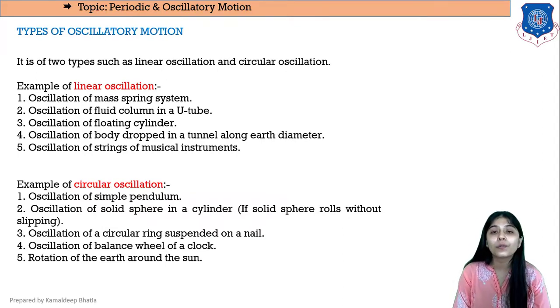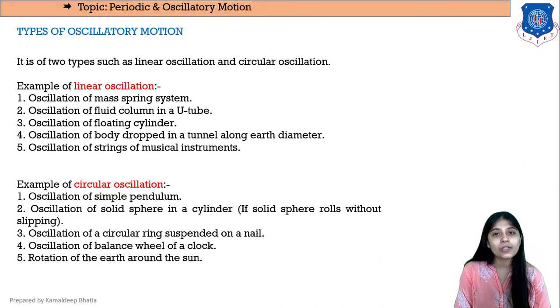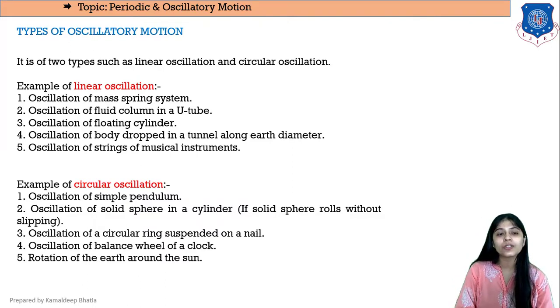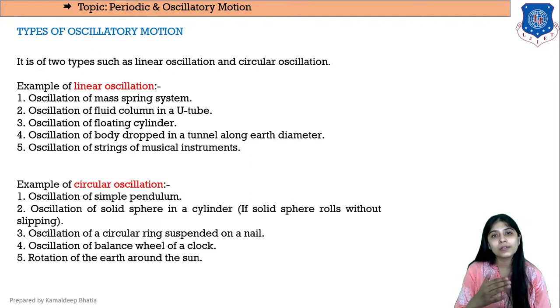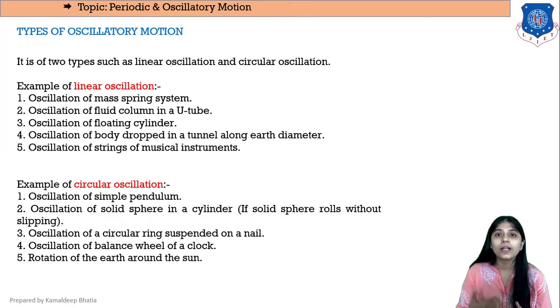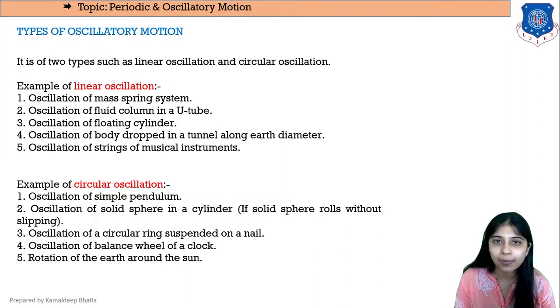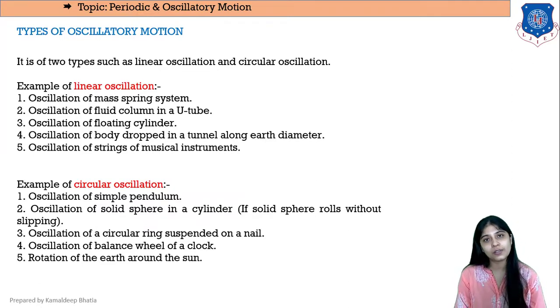Then oscillation of a fluid column in a U-tube, in which vertical displacement is there, is again a type of linear oscillation. Then oscillation of a floating cylinder, oscillation of a body dropped in a tunnel along the earth's diameter, then oscillation of strings of musical instruments, right? All these oscillations undergo displacement which is of linear type, either vertical or horizontal, so they come under linear oscillations, right?